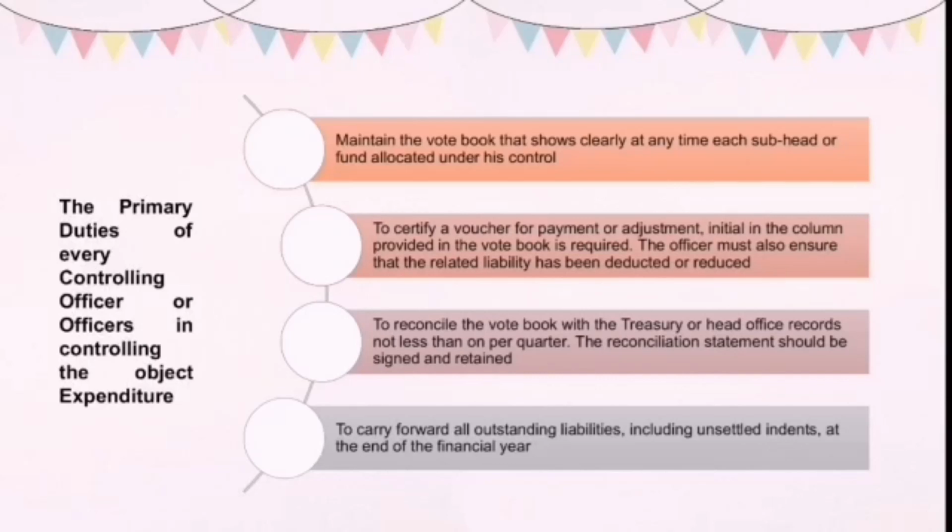Next, to certify a voucher for payment or adjustment, initial in the column provided in the vote book is required. The officer must also ensure that the related liability has been deducted or reduced. Next, to reconcile the vote book with the Treasury or head office records not less than once per quarter. The reconciliation statement should be signed and retained. And lastly, to carry forward all outstanding liabilities, including unsettled indents, at the end of the financial year.